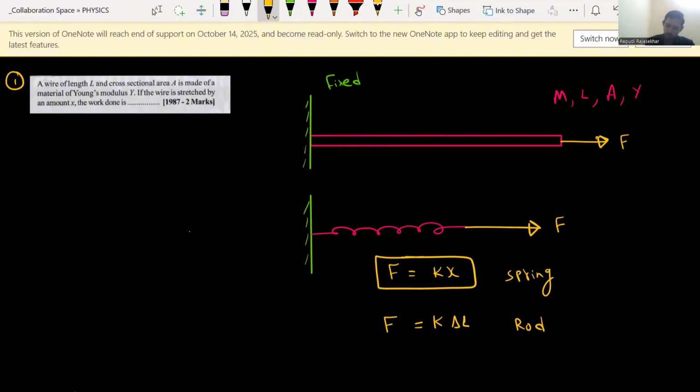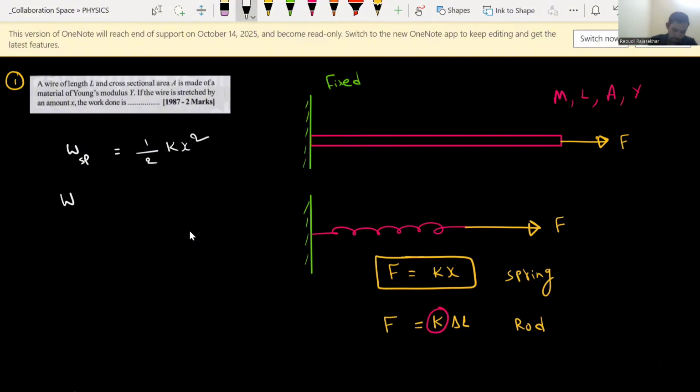Achha, here the problem is x is elongation directly we can say. Delta L is also elongation. There is no problem in that. But how to write this K value in terms of L, A, Y? Because they have given here some of the properties of the given material. So L value, Y value, how much we need to analyze. So the work done by spring force formula is what? Work done by spring force formula is half into K into x square. This is the work done by spring force. Magnitude I am taking, basically negative will come. That you also know.